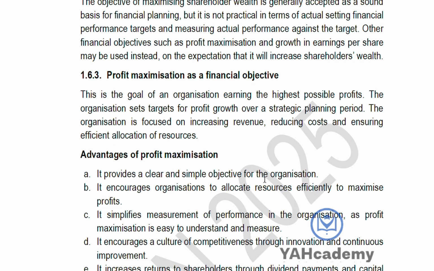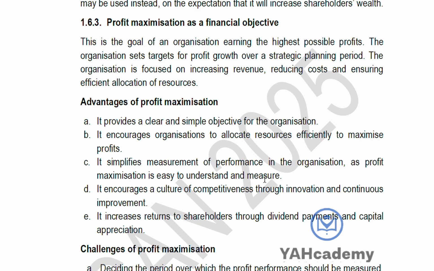So another objective is also profit maximization as a financial objective. This one is talking about making profit, having the highest profits that you can actually think of. It can be done by either increasing your revenue, reducing cost, or efficient allocation of resources. So what are the advantages? It is clear, it is simple. When profit increases, we know we've achieved that objective.